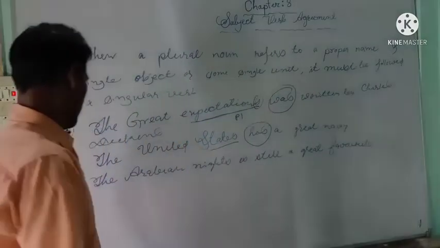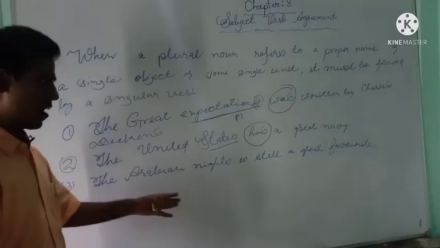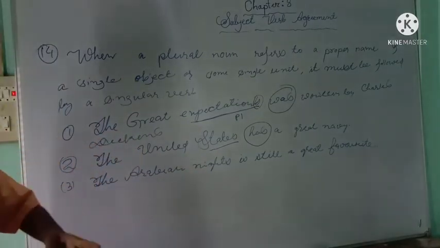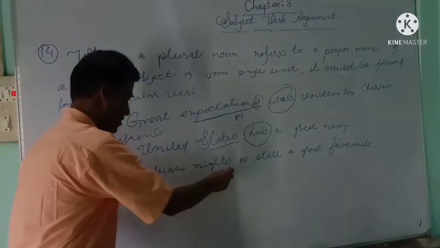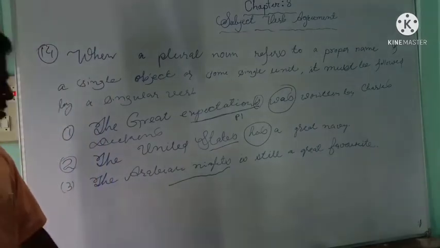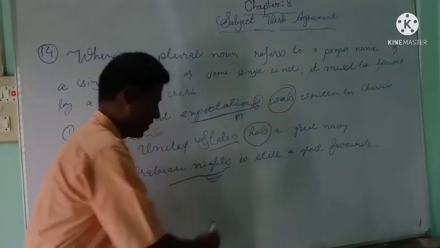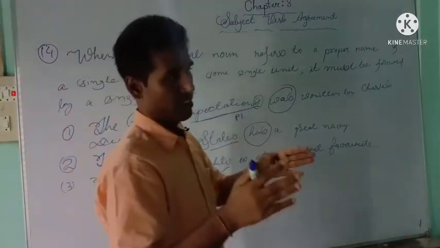Okay. So similarly, in the third sentence, the Arabian Nights is still a great favorite. Here Arabian Nights is plural in form, but it's the name of one novel.